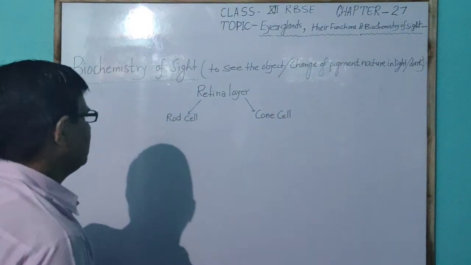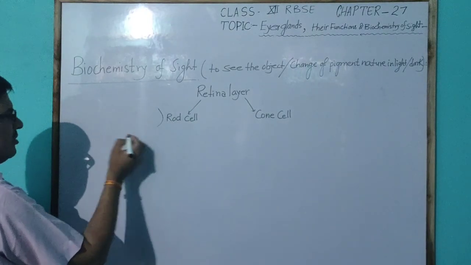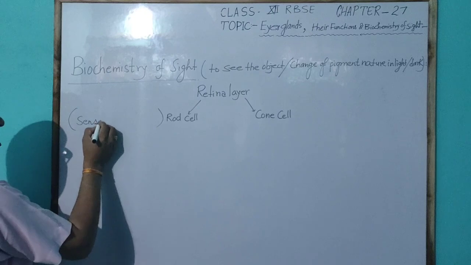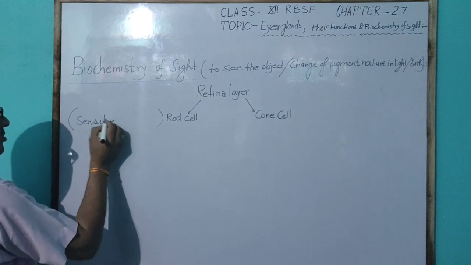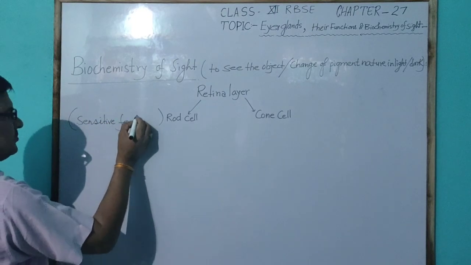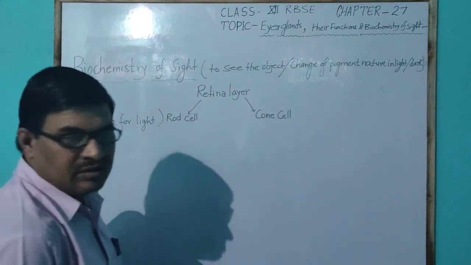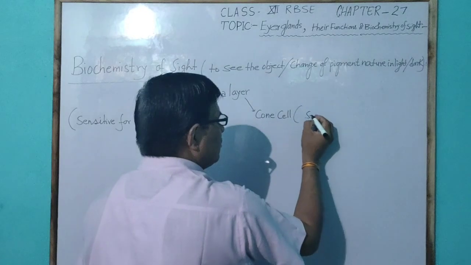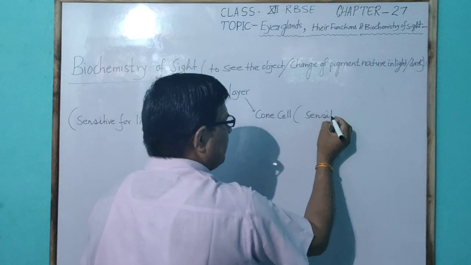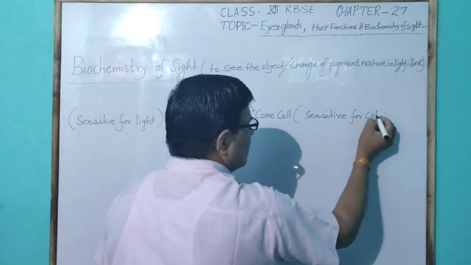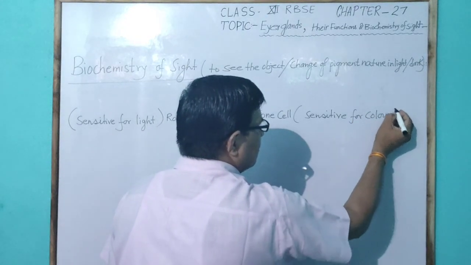The rod cell is sensitive to light, and the cone cell is sensitive to color.